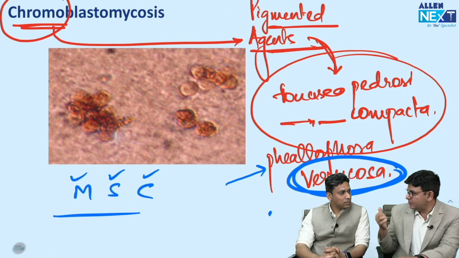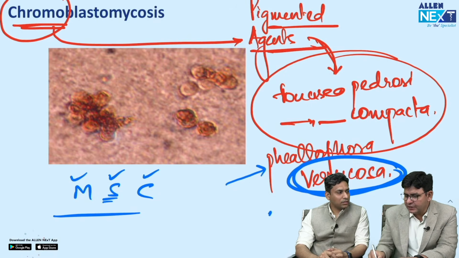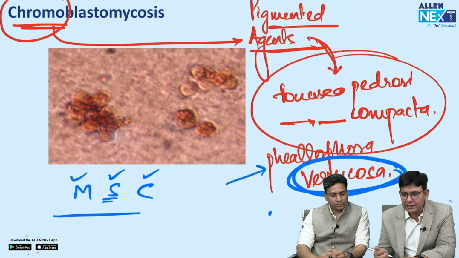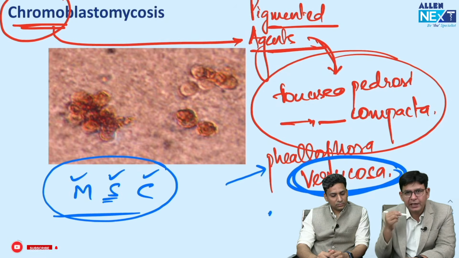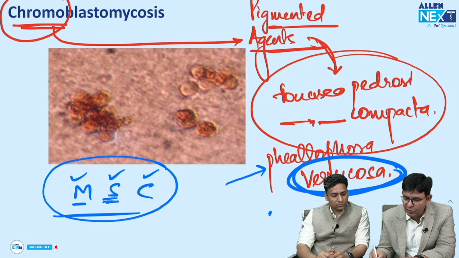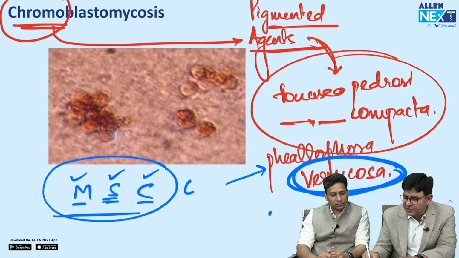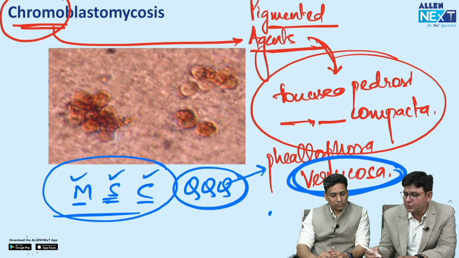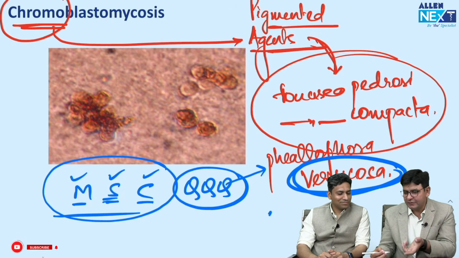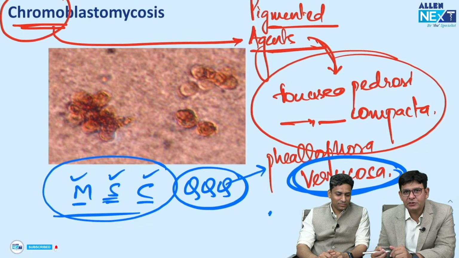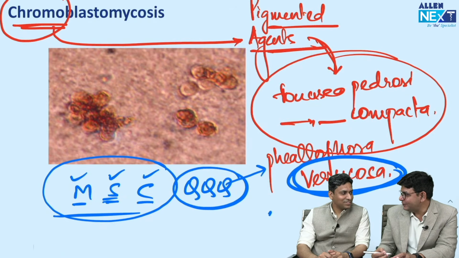And one more is there, sir. What? Sclerotic, and that muriform cell appearance. Muriform, yes. Muriform cell appearance. So you can remember by this mnemonic MSC: medlar bodies, sclerotic bodies, copper penny, and muriform cell appearance they are having. And this is the most repeated question. In the last 2 years, I have seen in every exam, they have asked regarding chromoblastomycosis. I suppose the examiner must have suffered from it.